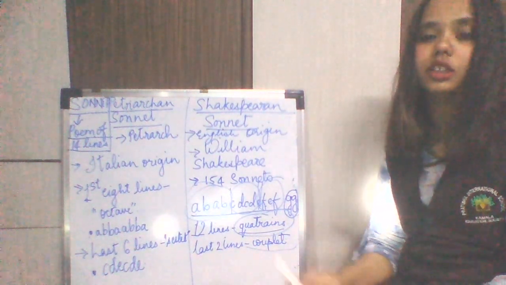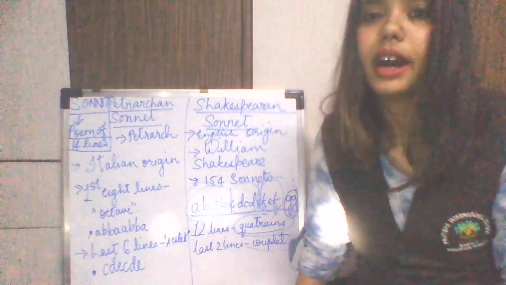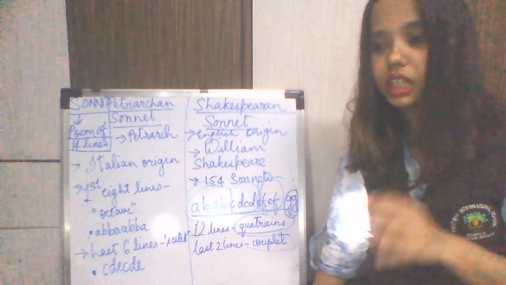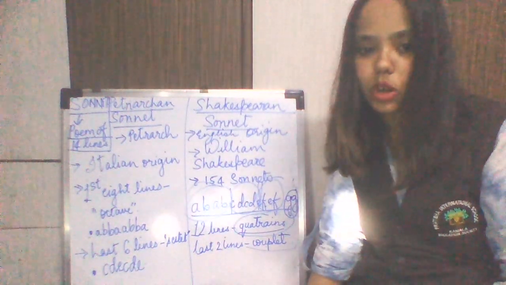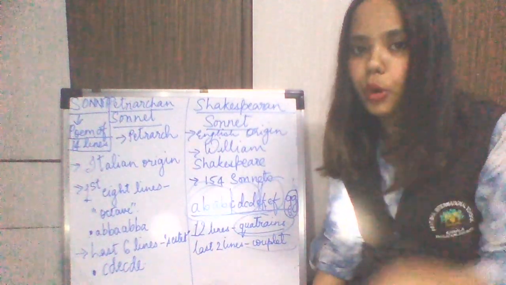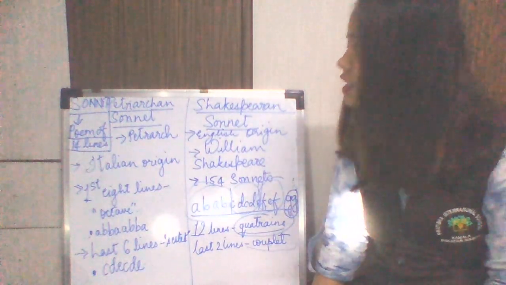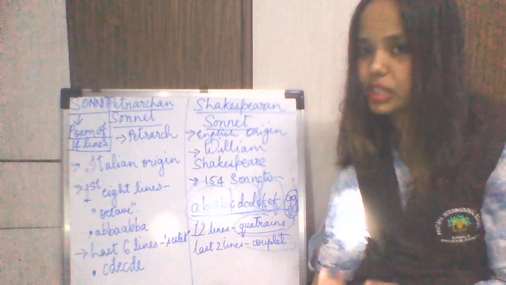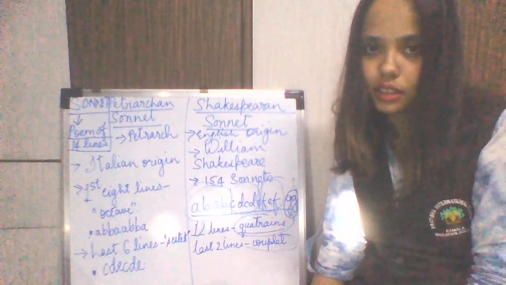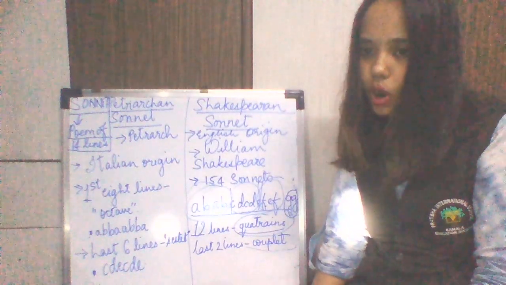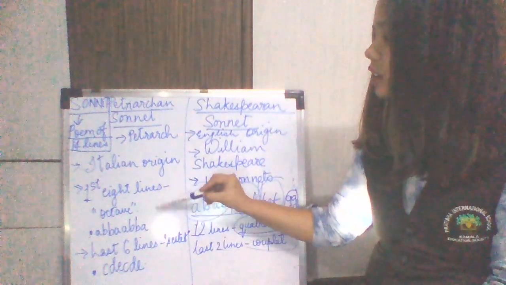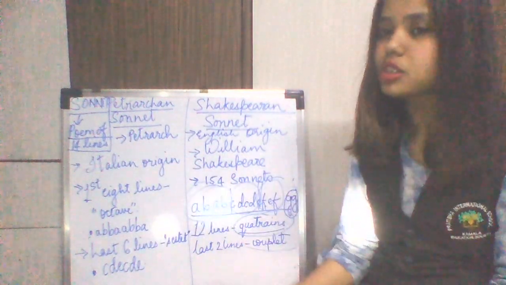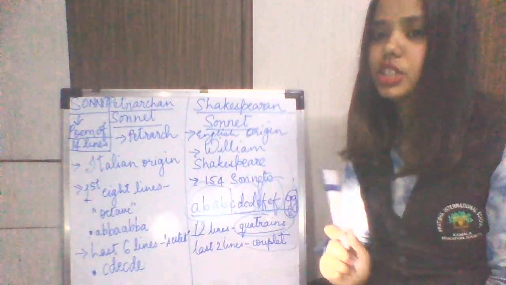Students, I hope this was understood by you and you enjoyed the session. If at all you have any problem in understanding, one more very important thing: the poem that you have, you'll ask me which sonnet that is, a Petrarchan sonnet or a Shakespearean sonnet. On the Grasshopper and the Cricket, this poem written by John Keats, obviously it is a Petrarchan sonnet. So the sonnet that you have in your book is a Petrarchan sonnet and it is not a Shakespearean sonnet.